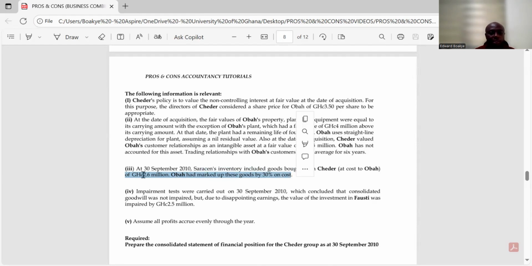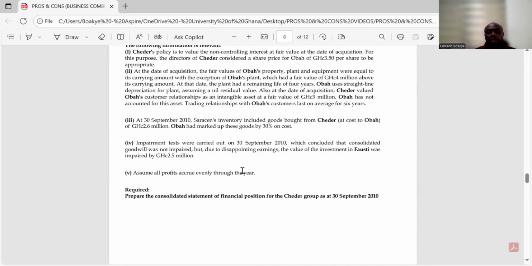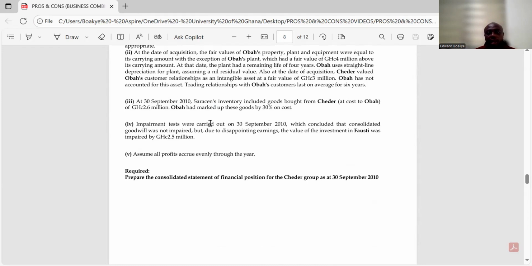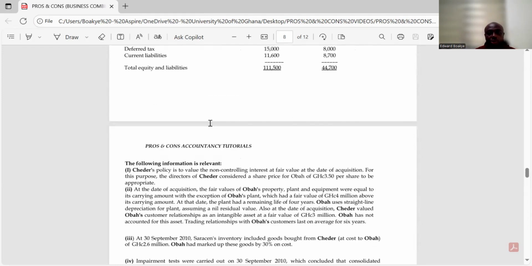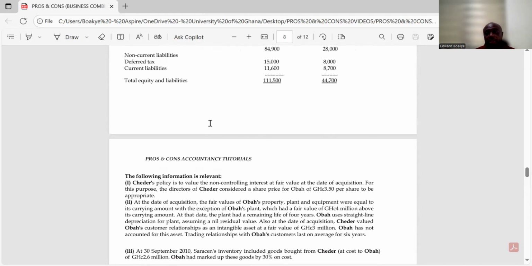That is a mistake. This note itself is a mistake, right? Good. This should have been Oba, who is buying from what? Cheddar, and Cheddar being the parent. And here should have also been Cheddar. So sorry for that mistake. We'll correct it when we come again. So here, it simply means that there was nothing that the subsidiary sold to the parent. The subsidiary didn't sell anything to the parent. So let's see and then close our net asset schedule.